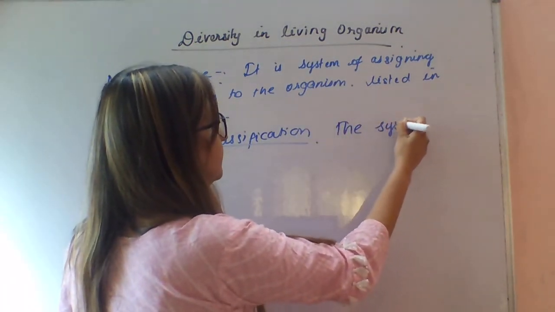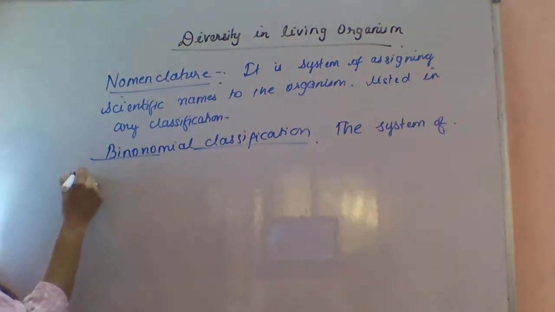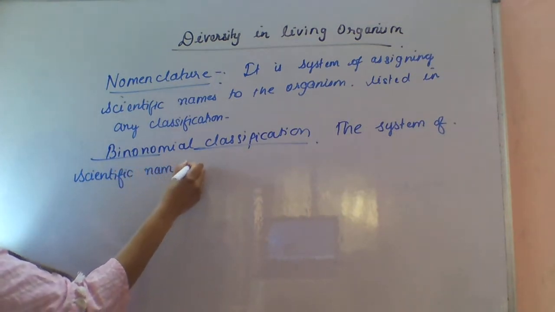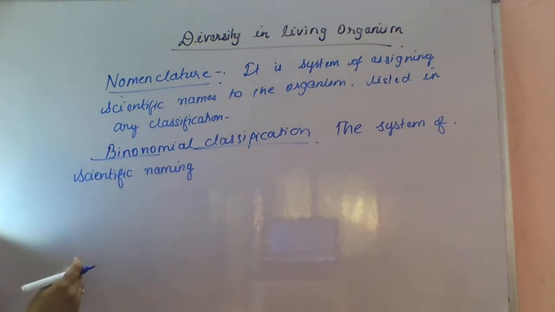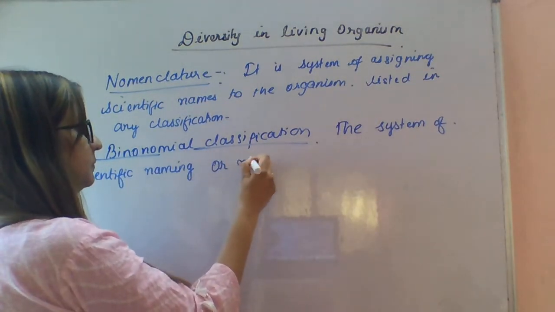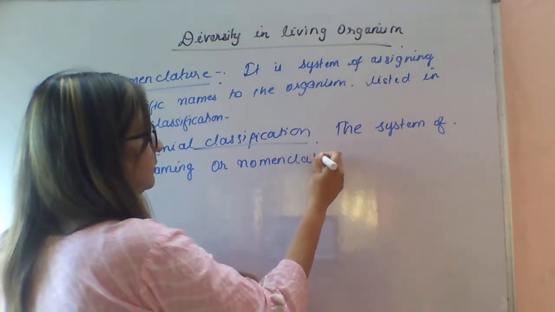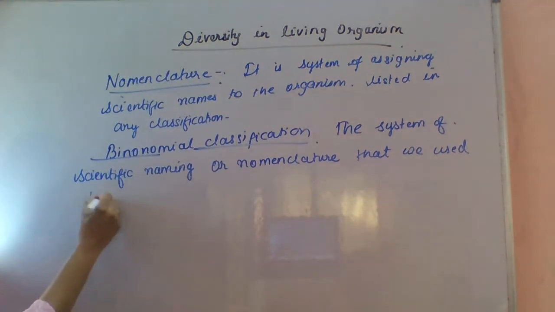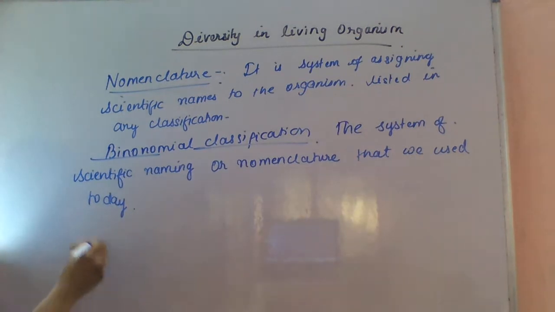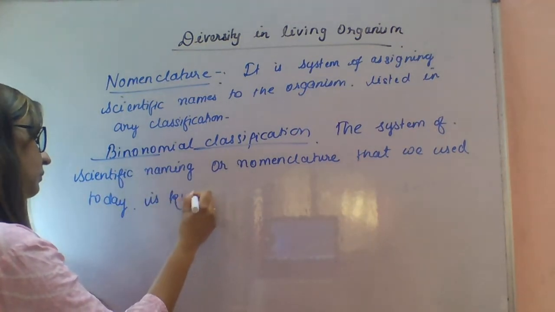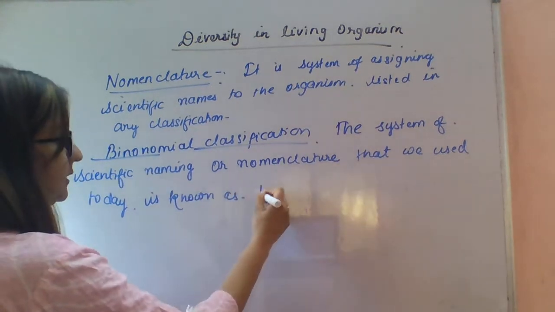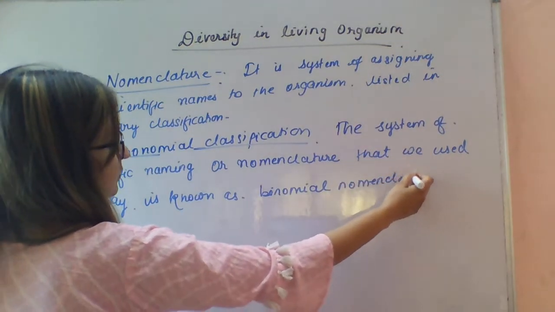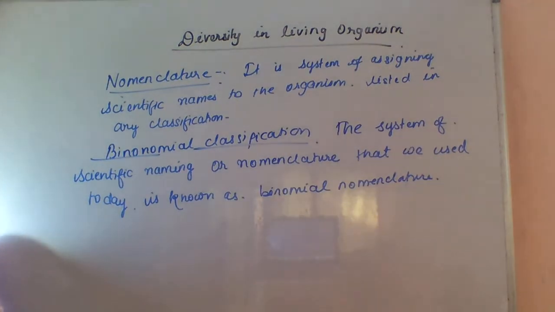The system of scientific naming, or nomenclature, that we use today is known as binomial nomenclature. Okay. So next, it is comprised of two words.